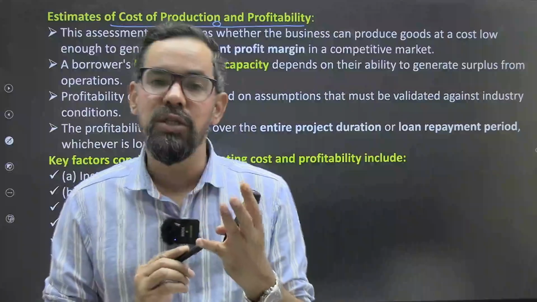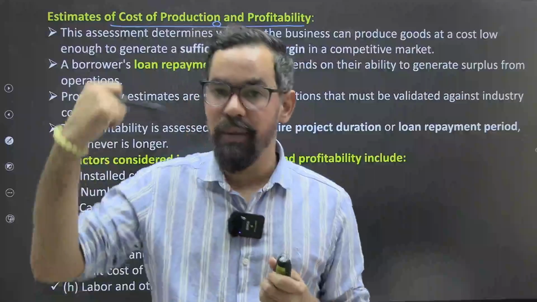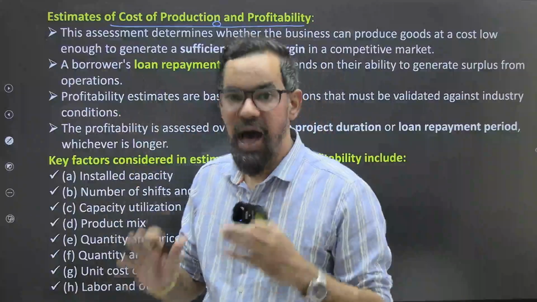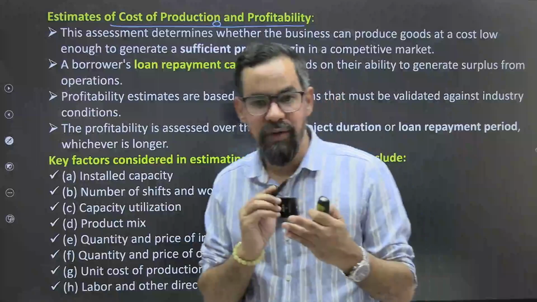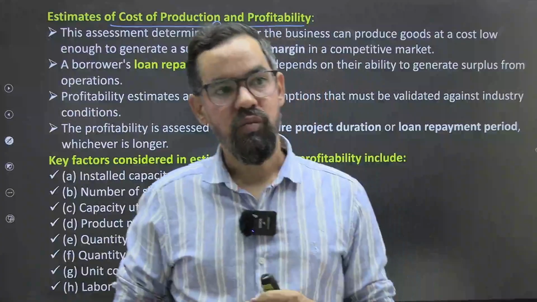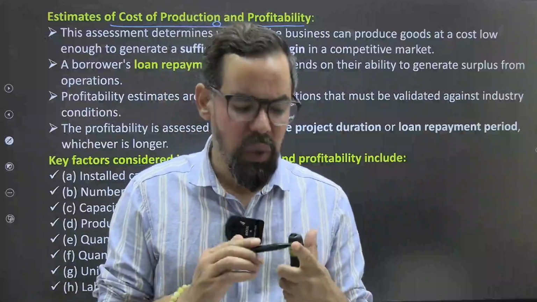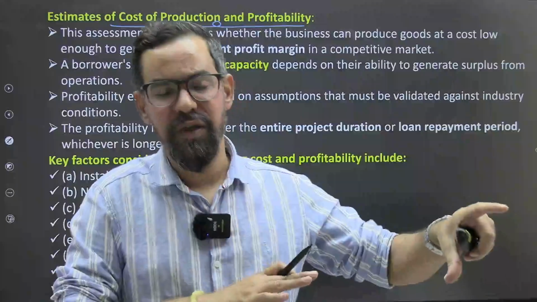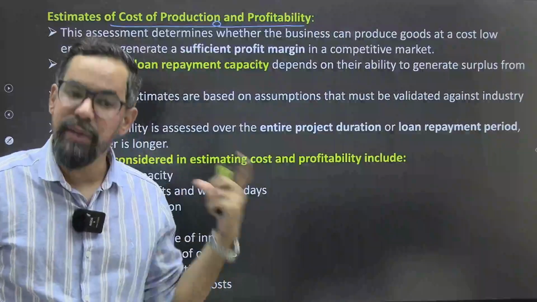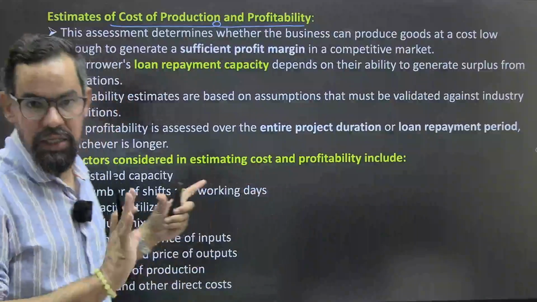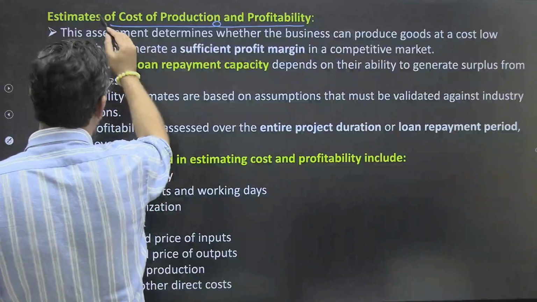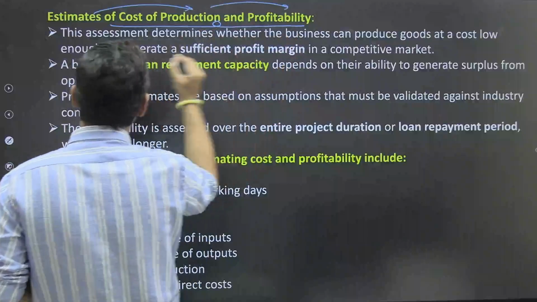Now in this particular situation, first we have to go through the project finance appraisal stages. After that we have to check the overall viability and profitability of that particular business. We'll do cost volume profit analysis, we'll do break even, when this company will meet the break even and the other areas also. So this is a very important area. Basically it is part of cost accounting. We'll discuss that in detail. So first the fundamentals, estimate of cost of production and profitability.